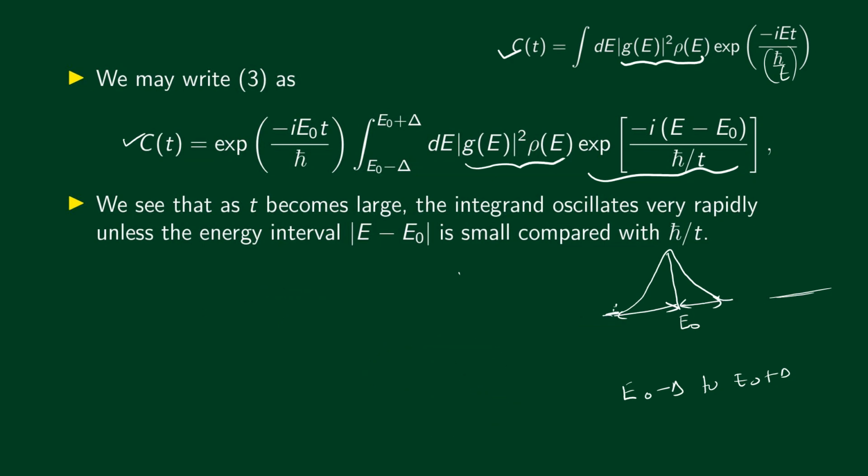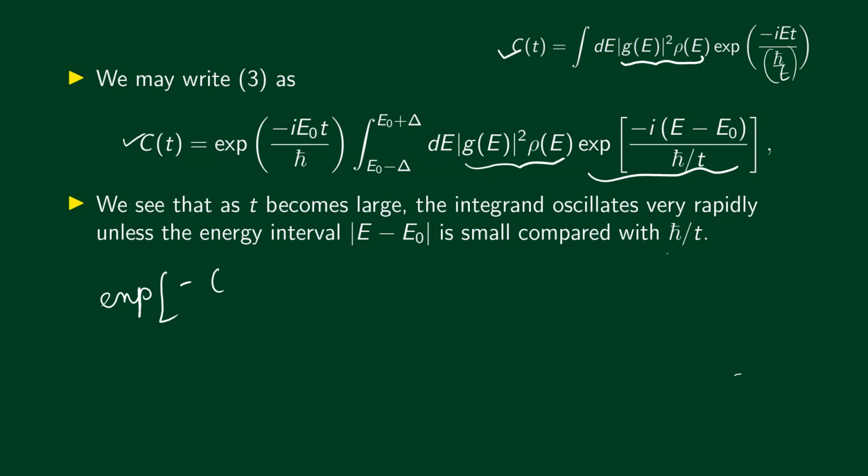We talked about the form of the first function. Let's look at the second function: exponential minus i (E minus E0) divided by h bar multiplied by t. Now at t equal to 0, this is 1. But as t is non-zero, when t increases from 0, we see that we have an oscillatory function.